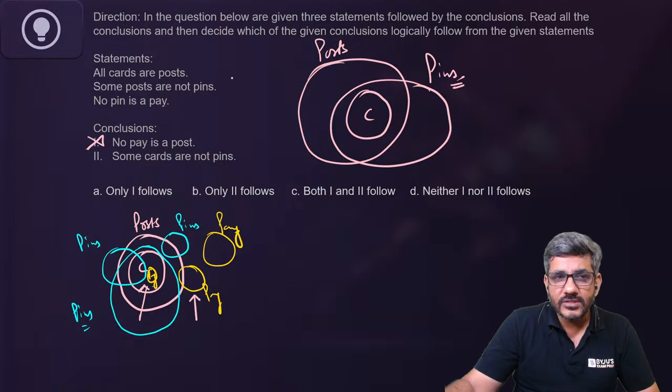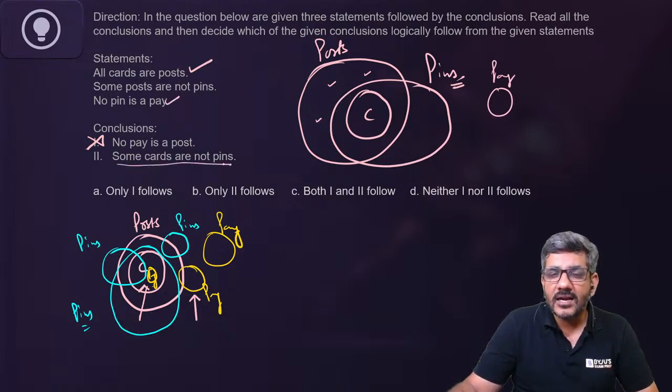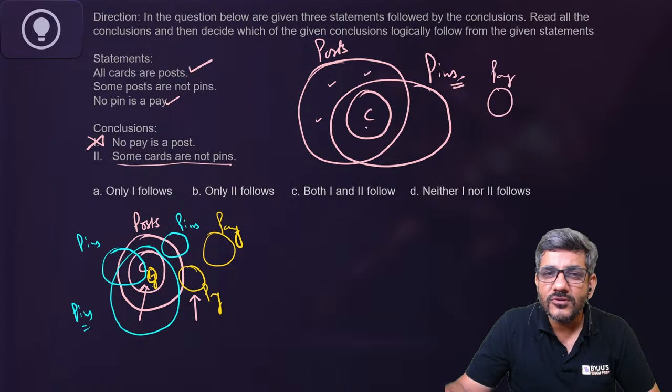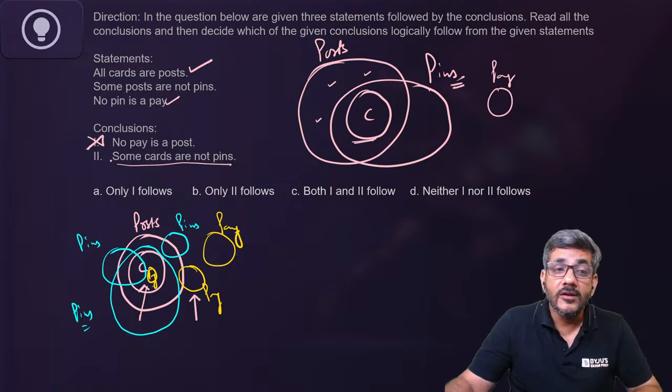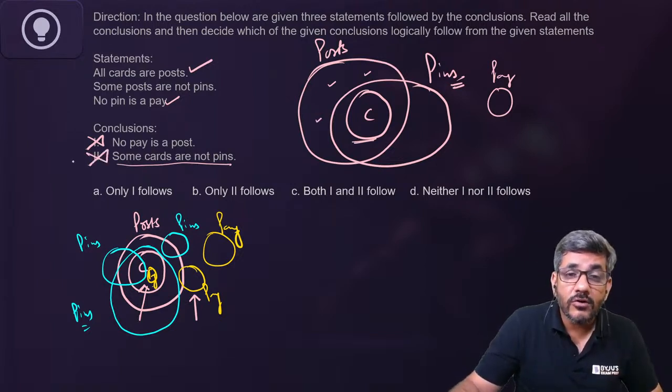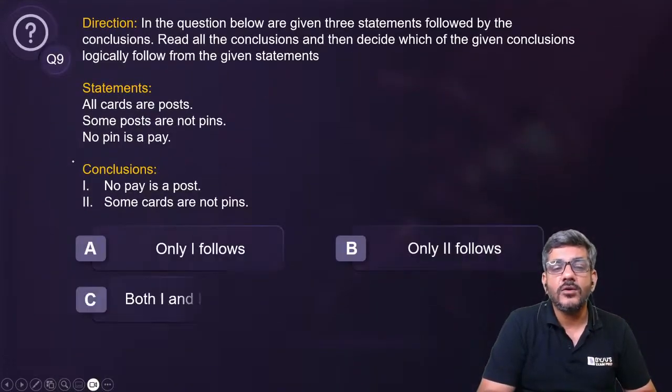All cards are post, yes, satisfied. Some posts are not pins. देखिए कुछ post ऐसी हैं जो कि pin नहीं है, yes, that is satisfied. No pin is pay. Let us say pay is here. No pin is pay, satisfied. In this case, some cards are not pins. Is it satisfied? The answer is no. आप नहीं कह पा रहे हैं because every card is a pin. So neither conclusion 1 follows nor conclusion 2 follows. My answer is option D, that is neither 1 nor 2.